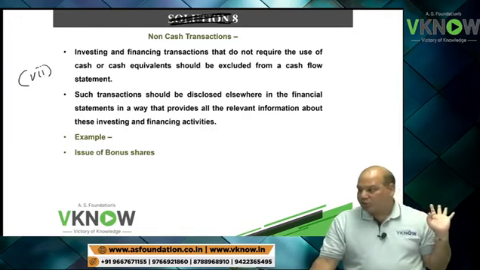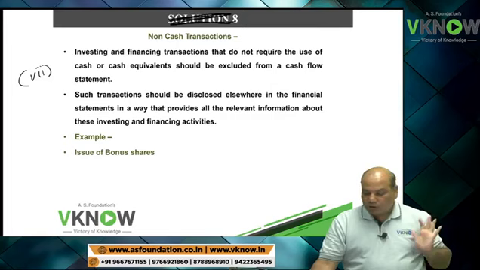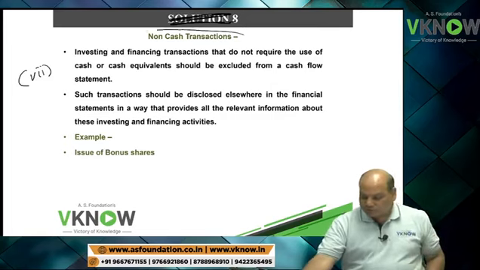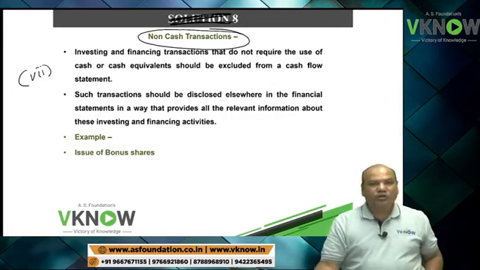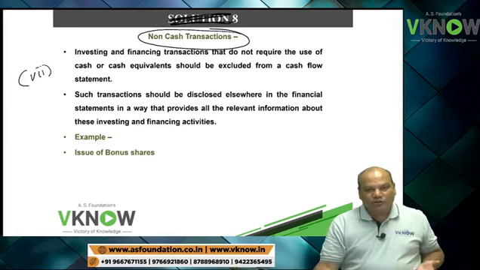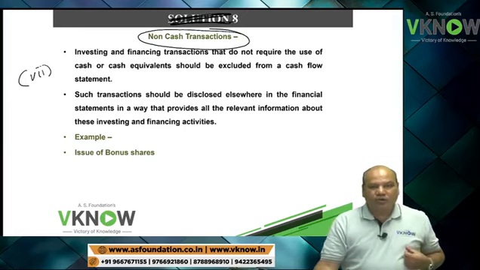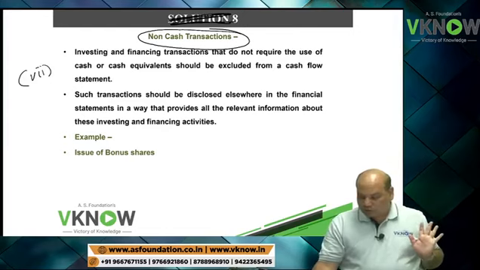So don't bother about that much. Last part of discussion, non-cash transaction. Non-cash transaction means where there has been significant transaction but no inflow or outflow of cash was involved.